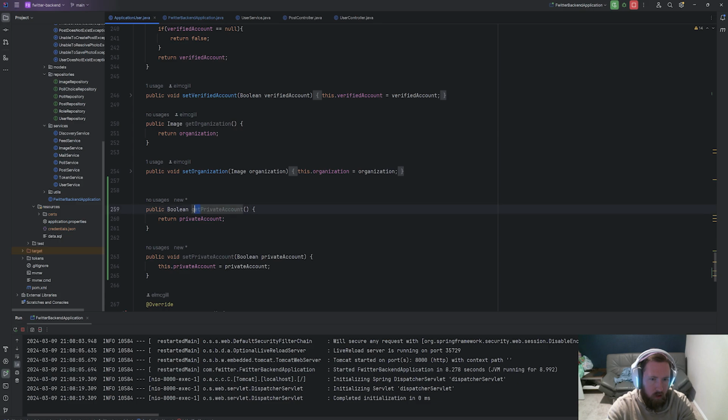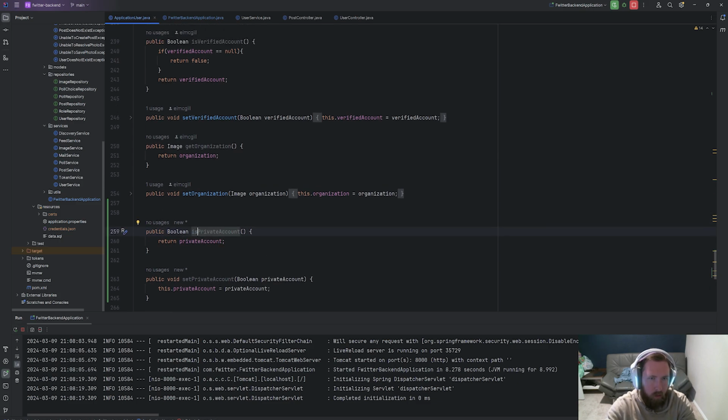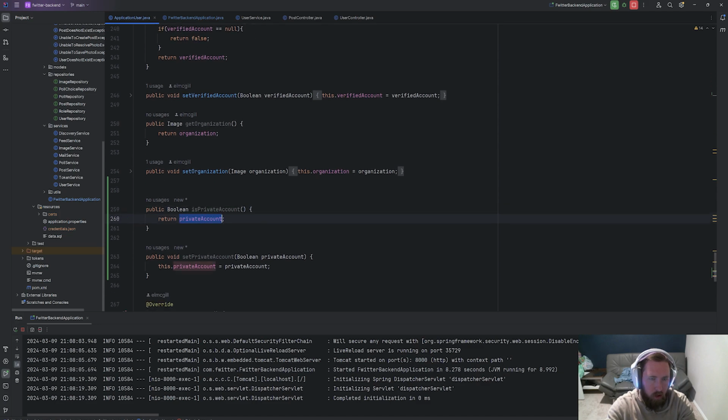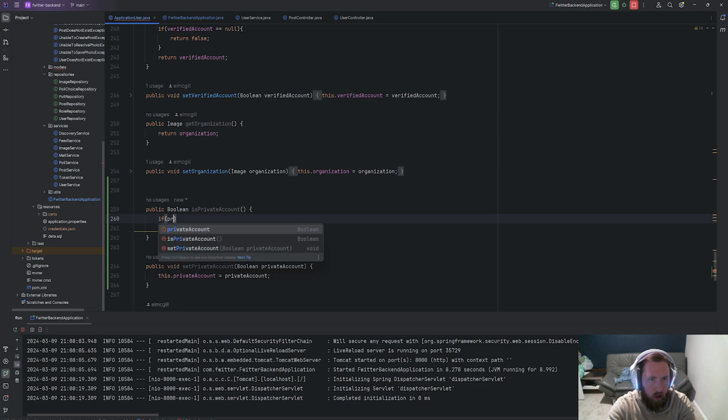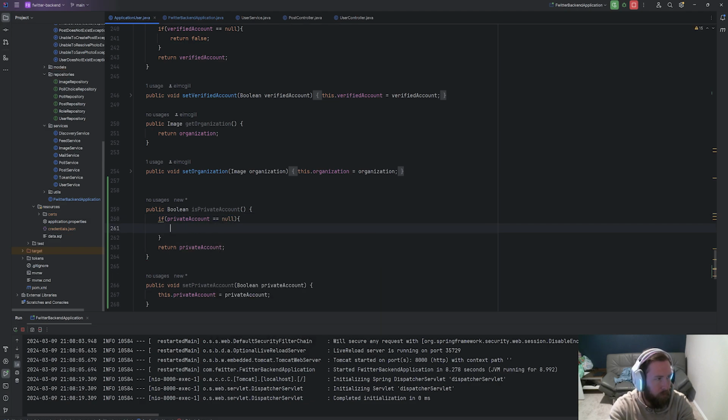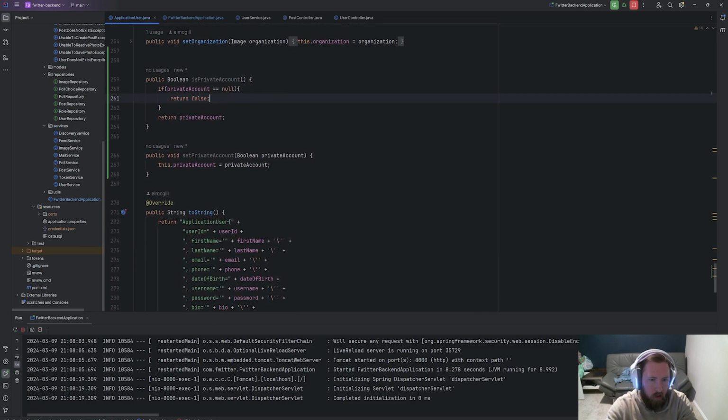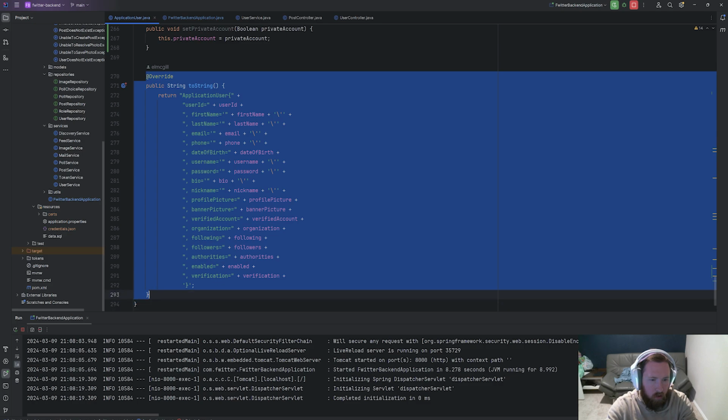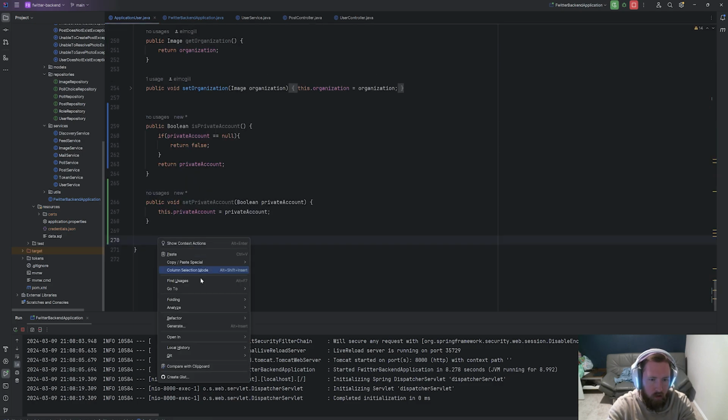So here we'll say isPrivateAccount. We're going to do something similar to what we did here, so this could be null basically. So we'll say if our privateAccount is equal to null, and this should probably be this.privateAccount, but whatever, return false. That way we don't have an issue. Otherwise we'll just return it, and we can do the set, and we can get rid of this. Hindsight, probably should use Lombok.